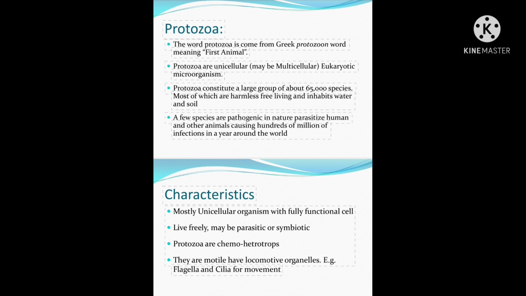Both sexual and asexual reproduction are seen in these animals. Asexual reproduction takes place by binary fission or budding, and sexual reproduction is performed by fusion of gametes or by conjugation. Conjugation and binary fission are mostly seen in the famous example, Paramecium. So these are some characteristics of protozoan animals.